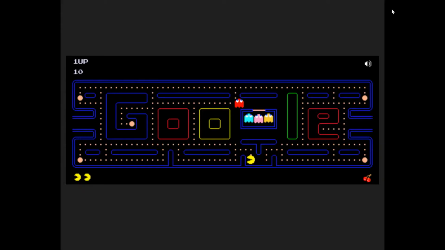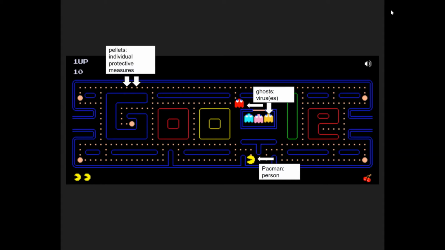The chain of infection has 6 links, and for disease to spread, each link must be present in this order. However, these links can be easily broken, which helps to stop the spread. The objective of Pac-Man is to avoid the ghost and eat all the pellets at each level by eating power pellets. Seems simple enough, right? But let's say Pac-Man represents a person, the ghosts are the COVID-19 virus, the pellets symbolize individual protective measures, and the power pellets act as vaccinations.